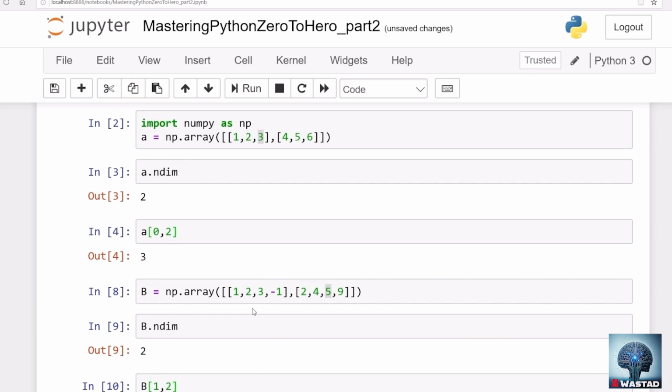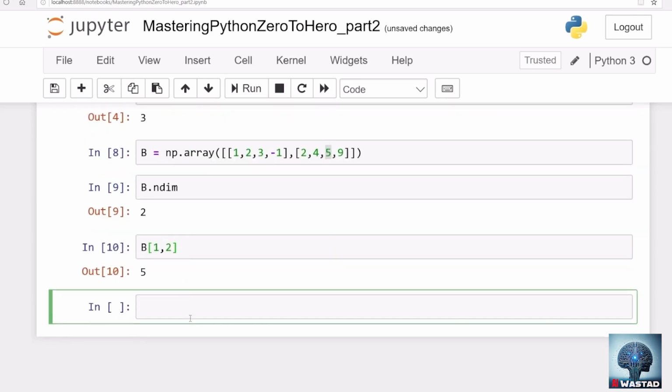And that stays true if you define, for example, a 3-dimensional array. Let me give you an example of a 3-dimensional array. Let's say c equals np.array, and let's say we have 1, 2, 3, and then we have another array, for example, 4, 5, 6. Remember all. So let's say we can have one more list. Why not? Let's say we have 0, 0, -1. And that is a 2-dimensional array.